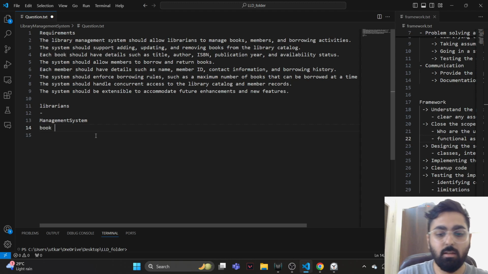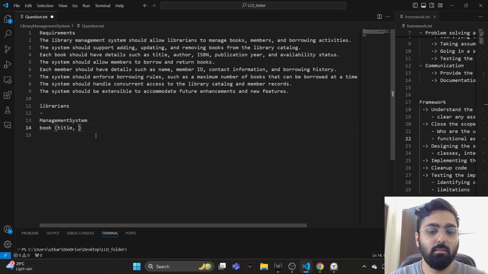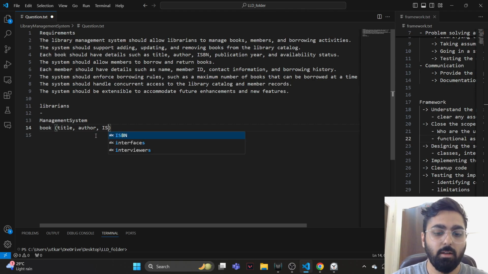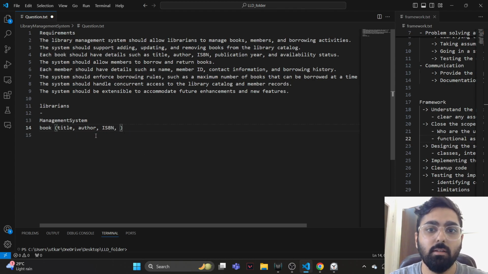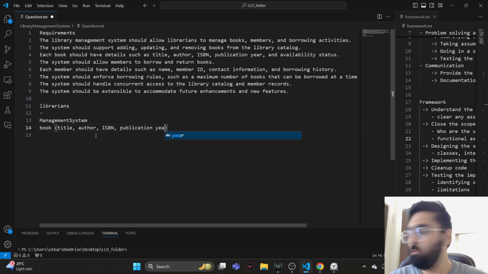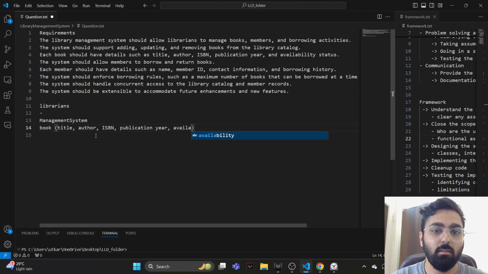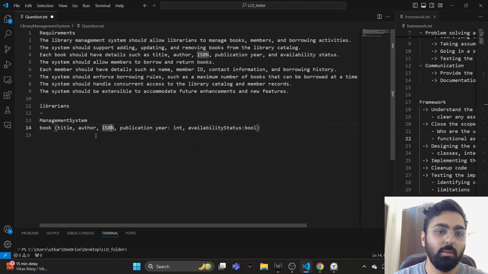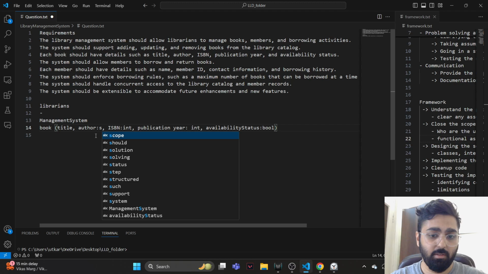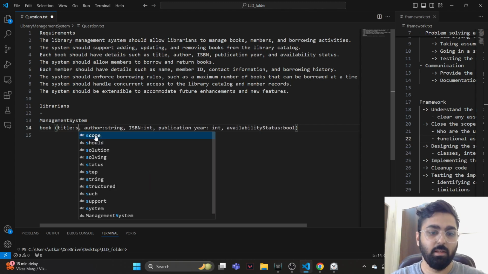Each book should have details. So a book can have, let's say, a title, author, ISBN, I don't know what that is, publication year, maybe ISBN is just an ID, availability status. And this is probably a boolean. Publication year is an integer. ISBN is probably an integer. I should probably check up what ISBN is. We have a string, and we have history, right?